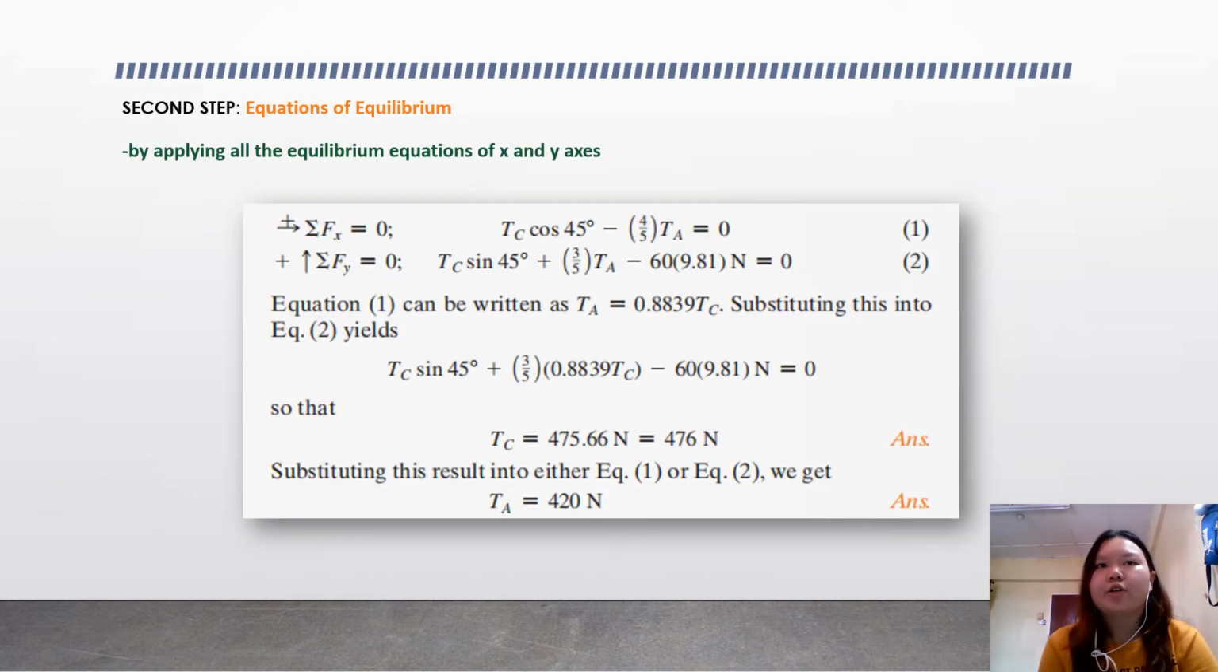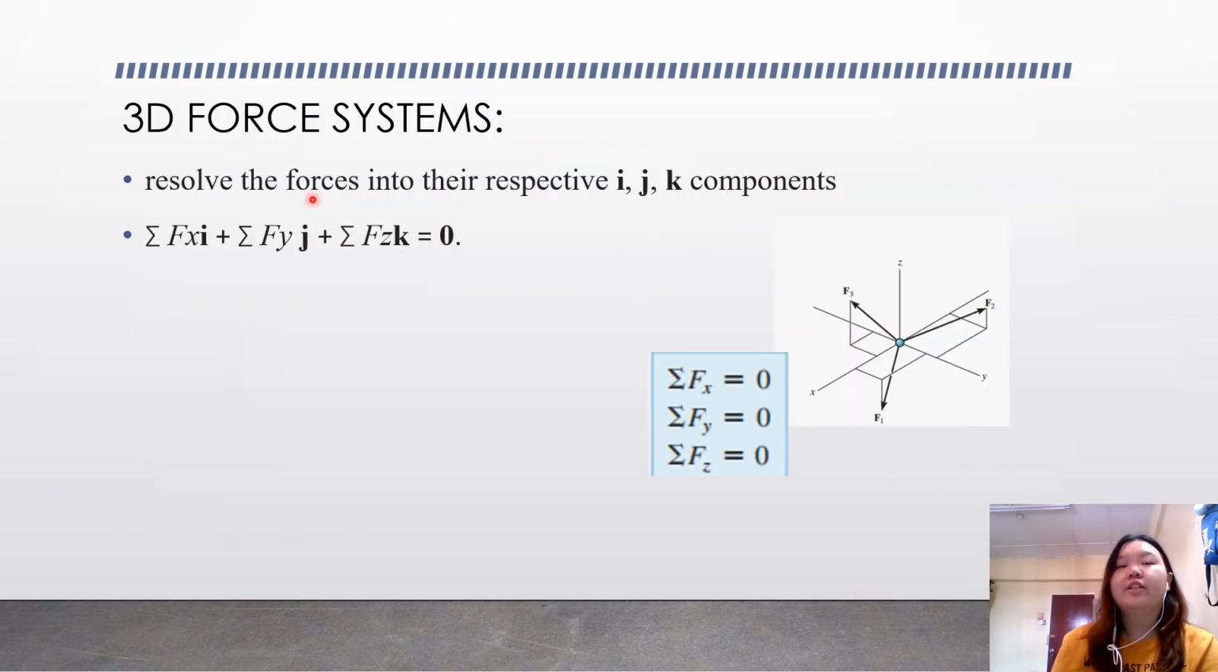The second step is the equations of equilibrium, by applying the equilibrium equations along the x and y axes. So we have the formula here: total of Fx equal to 0, total of Fy equal to 0. We will have two equations. For Fx: TC cos 45 minus 4/5 TA equals 0. And for Fy: TC sin 45 plus 3/5 TA minus 60 times 9.81 equals 0. From these two equations, we solve them simultaneously. TC is 476 Newton, and TA will be 420 Newton. Okay, now we have the 3D force system.